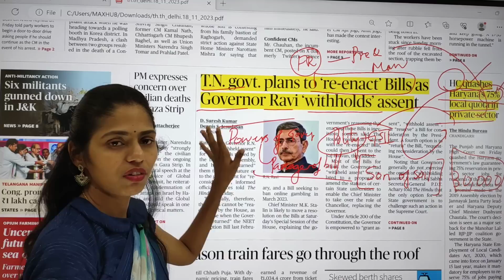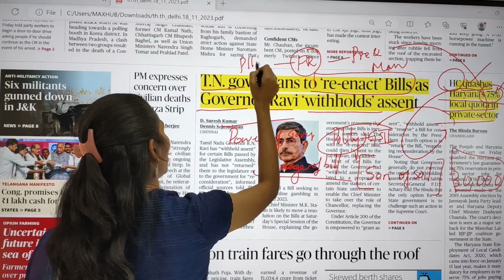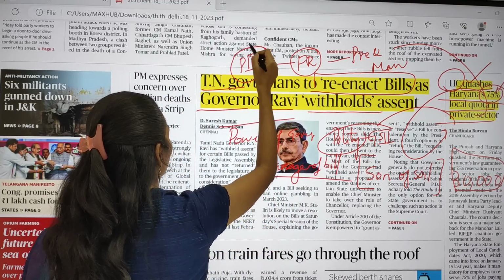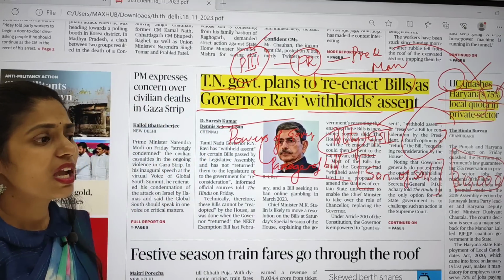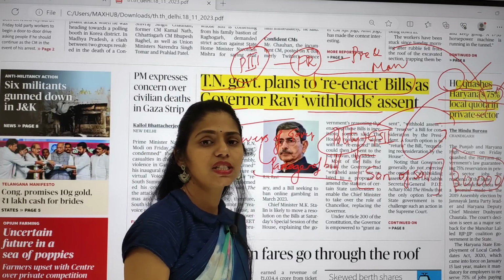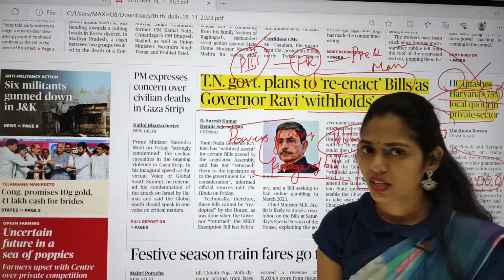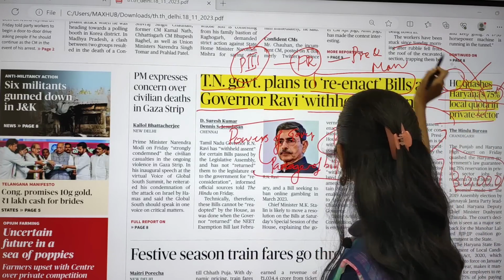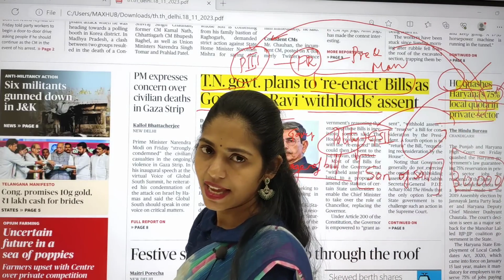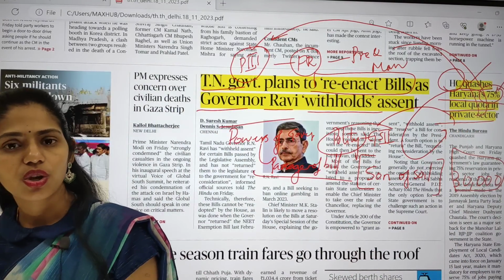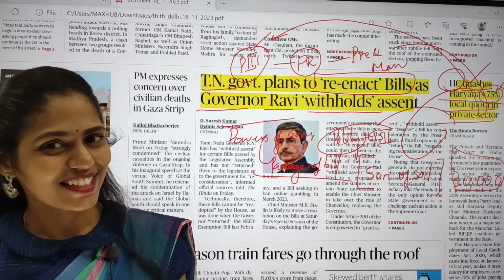So because of this, from fundamental rights, which come under Part 3 of our Indian Constitution, you can expect a question, because fundamental rights, DPSP, and fundamental duties, these three are very, very important topics. If anything is related to these topics, it will be very relevant from our examination point of view. So you have to focus on those. Yes or no? Yes, right?